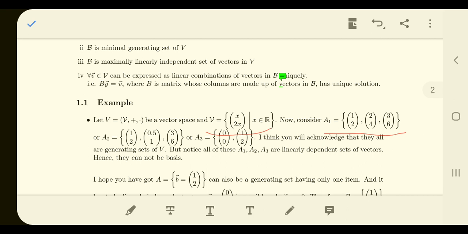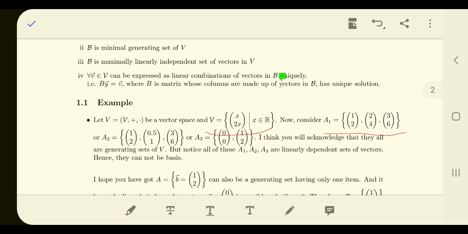First we will see whether it is a minimal generating set or not. It is a generating set, that we can understand, because we have (1, 2), so that can generate all the elements, because by the definition it says (x, 2x), where x is in R. If you take a scalar value and multiply it with (1, 2), definitely it can generate all the vectors in V. You can take (2, 4) also, that can also generate because it's an element of V only.